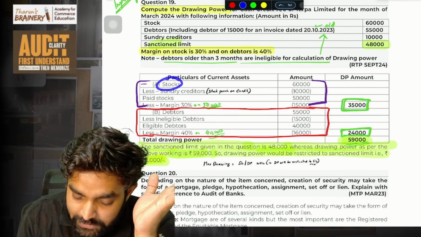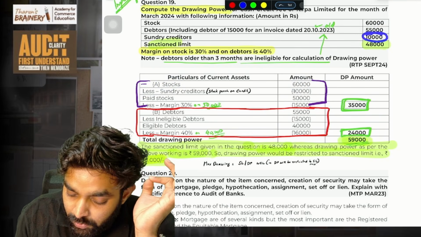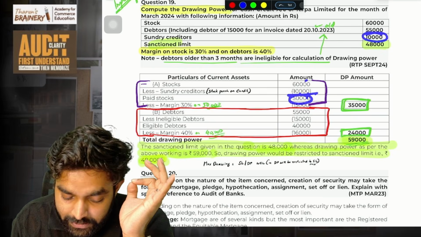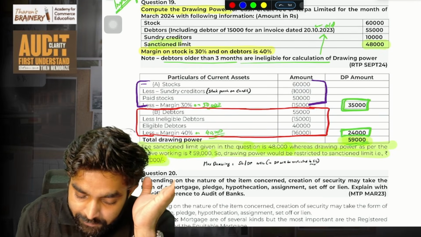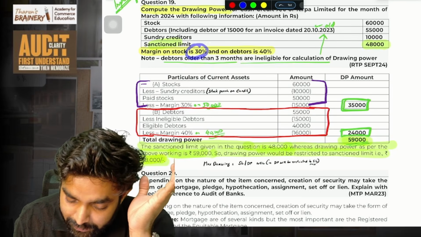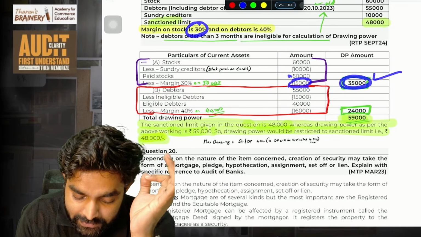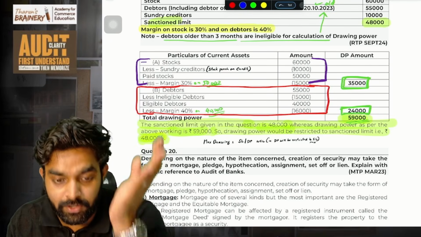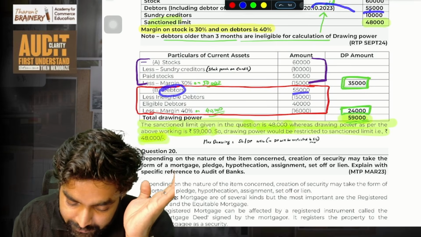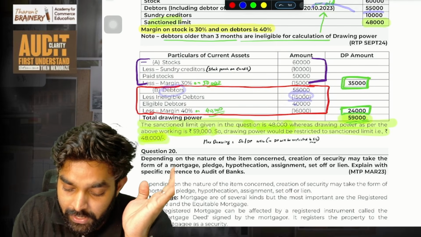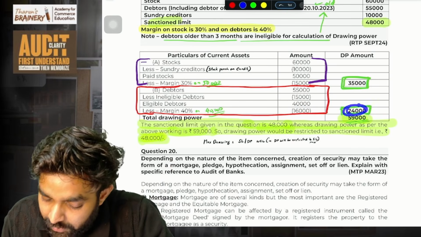Okay. So first we will take the stocks. Stocks are 60,000 we took, less sundry creditors. I told you, stock you reduce sundry creditors, you will get the paid stock. Stock for which you have actually paid cash is 50,000. From that, you will reduce the margin on stock, 30% of 50,000 is 15,000. You will reduce that and you will get 35,000. Then plus debtors, 55,000. Then ineligible 15,000 you will reduce, you got 40,000, and margin on debtors is 40%. So when you take 40% of 40,000 and reduce it, you will get 24,000 as remaining.